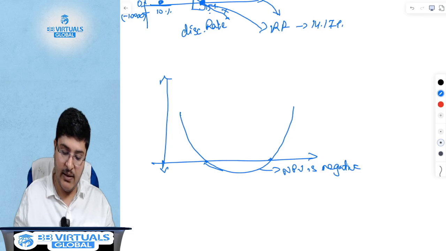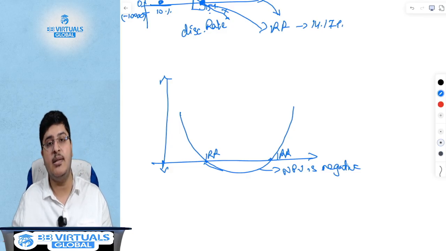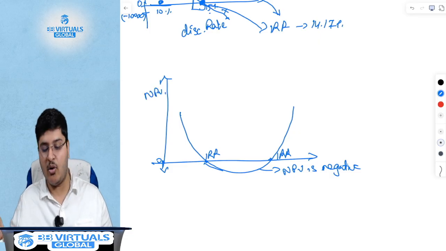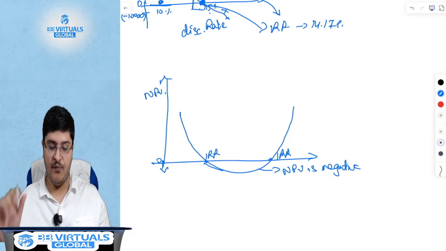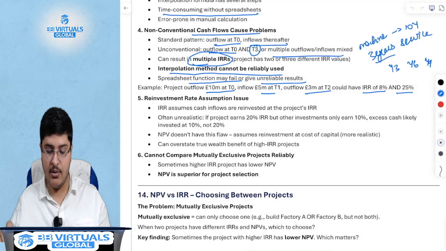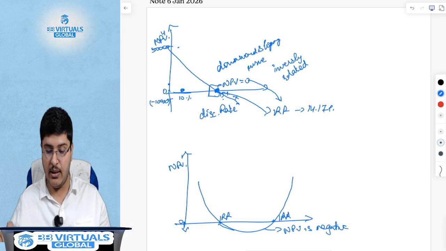What this means effectively is, this is one IRR and this is another IRR. So there could be multiple IRRs. This is one drawback of IRR as a concept. Going back, do take note of these two graphs though. Click a picture or click a snapshot.